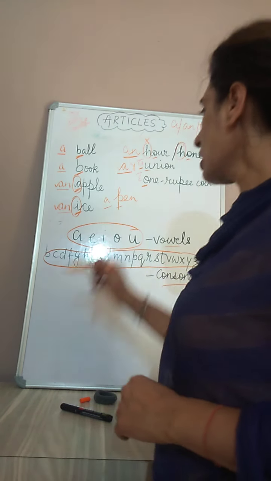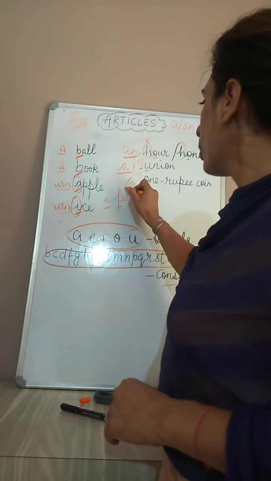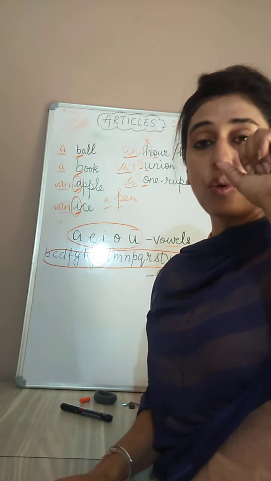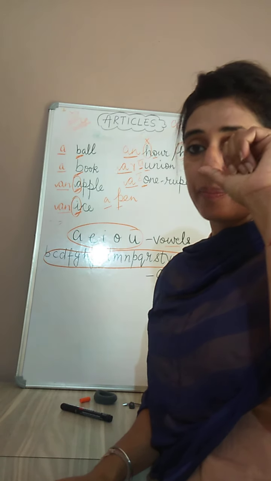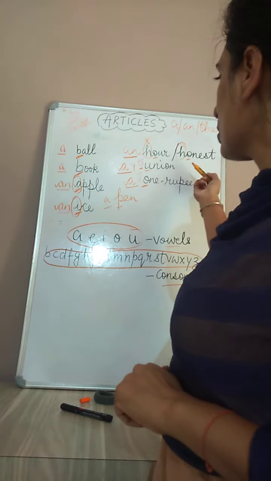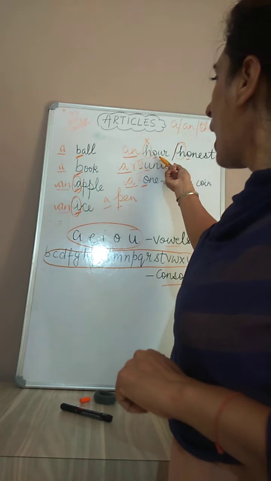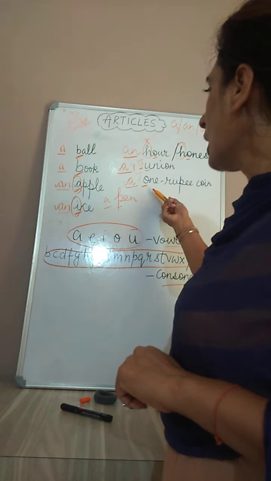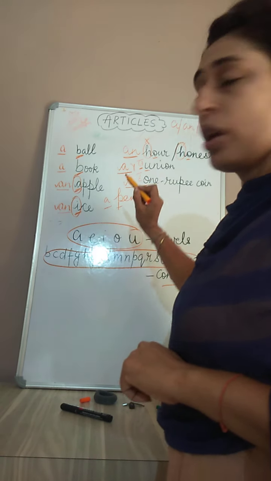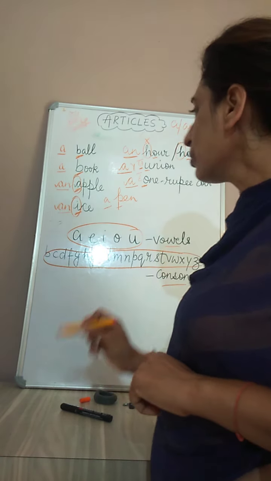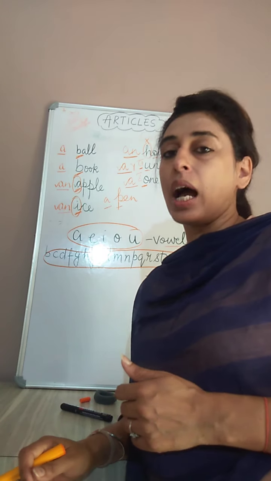So we write a one rupee coin, not an one rupee coin. So these are the exceptions, children. Keep these words in mind: hour, honest, union, year and w sound. Here you have to think and then fill in the article.